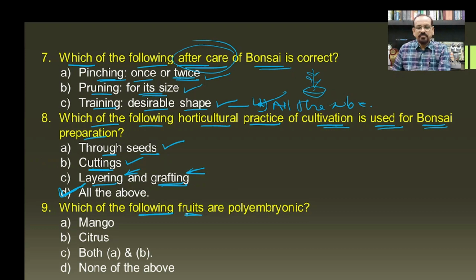Then, which of the following fruits are polyembryonic? Polyembryonic means when there is the presence of more than one embryo in the seed, they are known as polyembryonic. When they germinate, there is a formation of multiple shoots. And here the mango and the citrus both are polyembryonic plants, and hence both A and B will be the answer for this question.